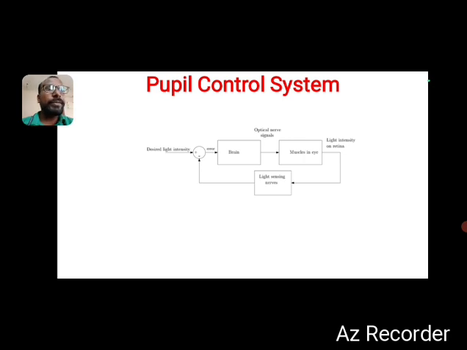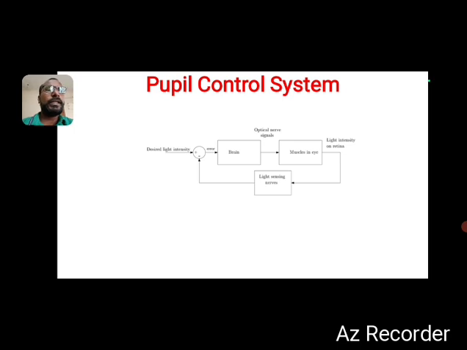Here the feedback connection is represented by the light sensing nerves. So it makes a closed path. Finally, the signal is given to the muscle in the eye, which produces the required amount of light intensity. Thus this system gets controlled, okay.